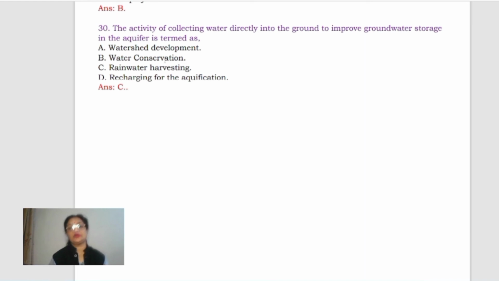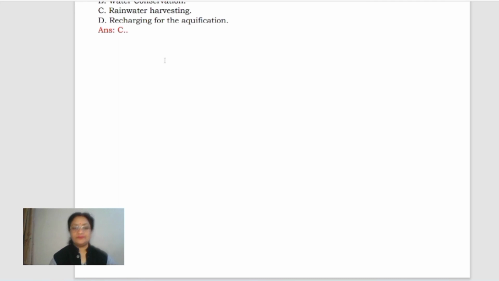Activity of collecting water directly into the ground to improve groundwater storage in the aquifer is termed as watershed development, water conservation, rainwater harvesting, recharging for the aquifer. It is C, rainwater harvesting, right?